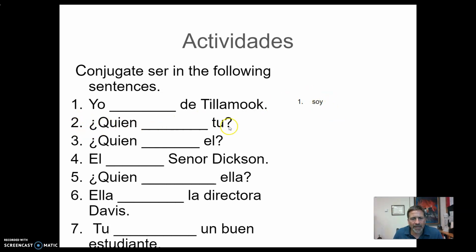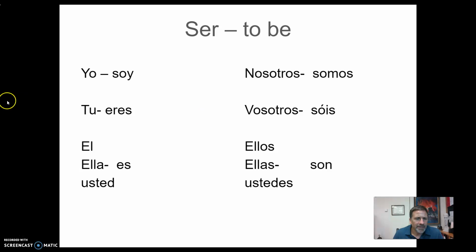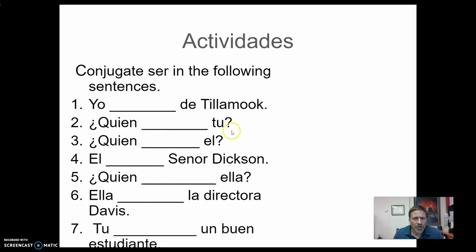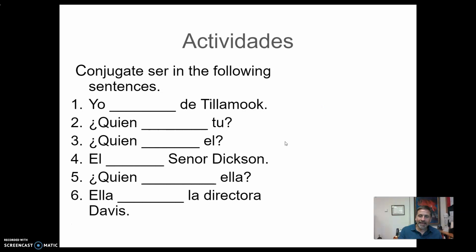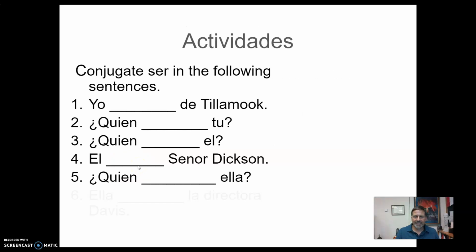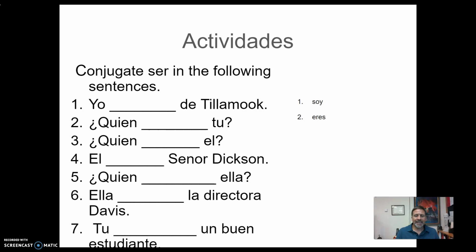And so here it says, ¿quién blank tú? So tú is my subject. If I go back to my chart, tú. That's how I'm going to be finding that. So I'm just plugging it in. Tú is the person I'm talking about. Who are you? ¿Quién eres? Eres. And then who is he? Who is he? So if I go back out here, I want to show you this. Él. That's what I need to use there. I need to use that conjugation to make that sentence make sense. ¿Quién es él? That's my conjugation.